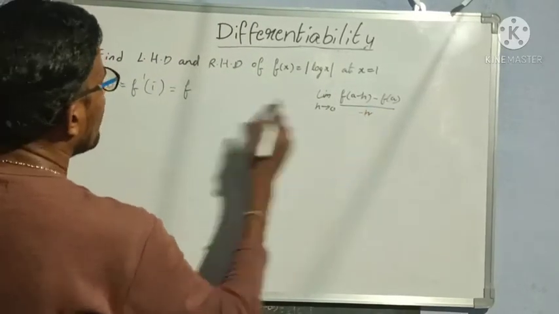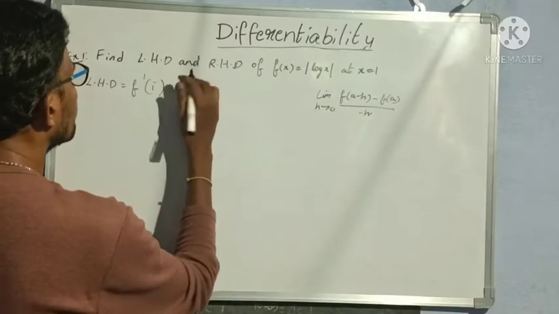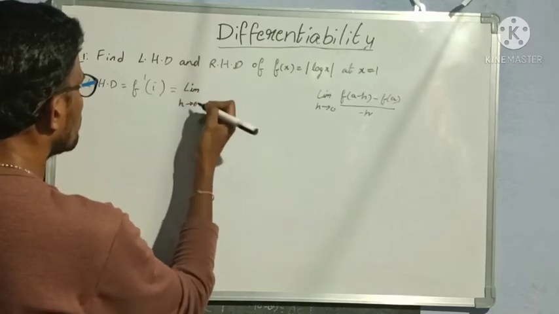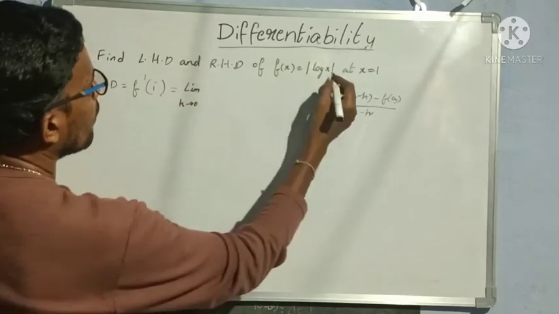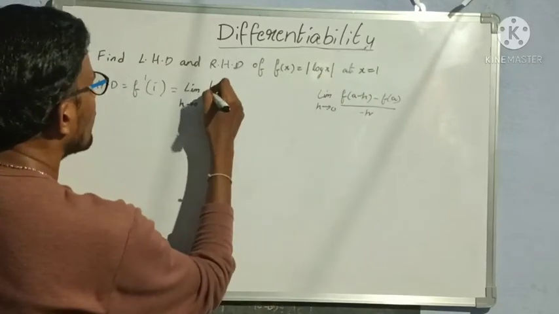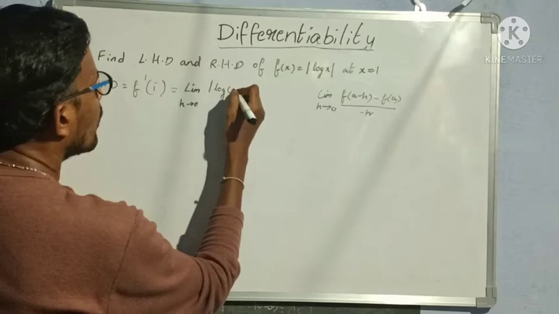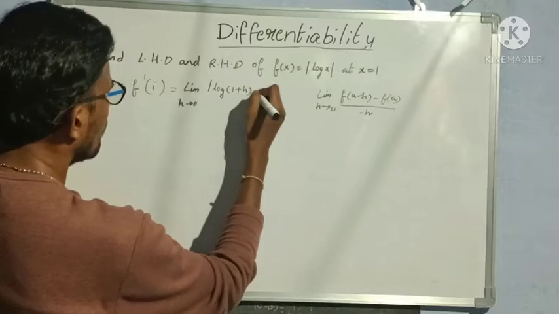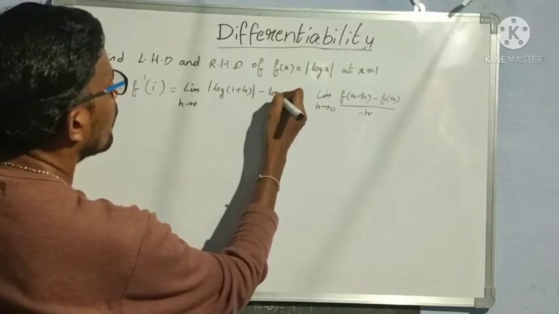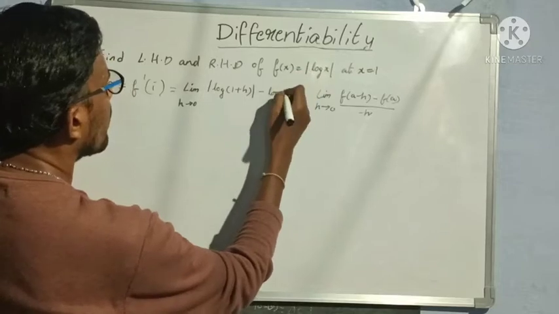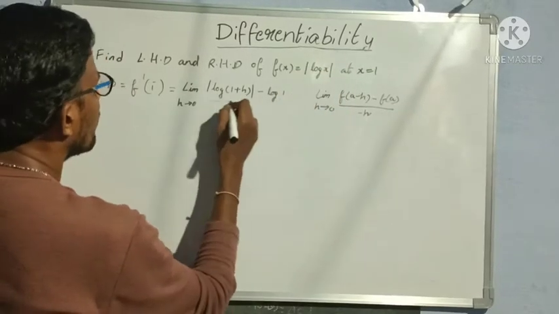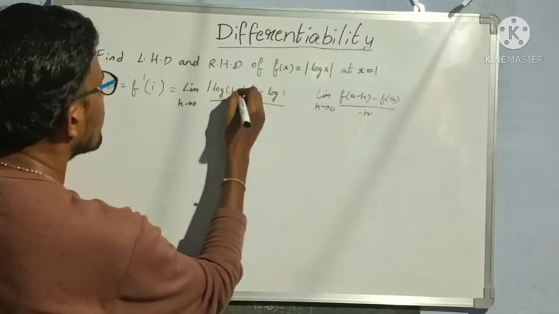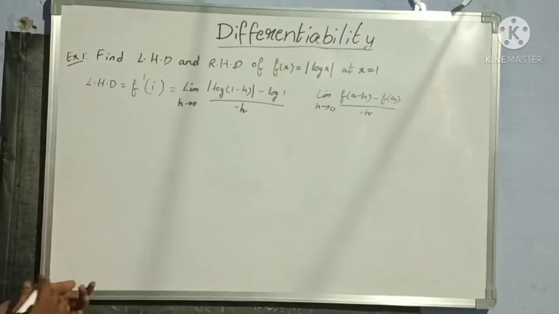So f of a minus h. So first let us write limit. Apply the limit first. Limit h tends to 0. So here mod of log of, sorry, in place of x I should write 1 here. So 1 plus h minus log 1, f of a is nothing but log 1, divided by, sorry, 1 minus h here, f of a minus h, so minus h by minus h.